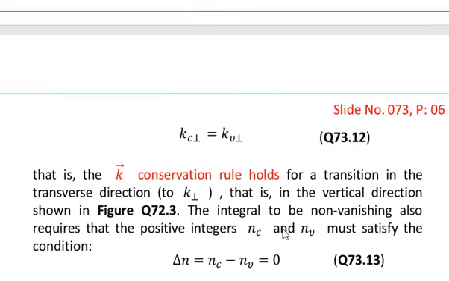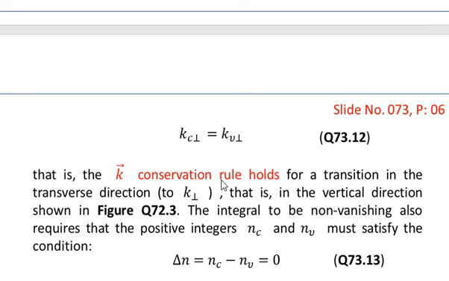Thus we write KC perpendicular is equal to KV perpendicular. Such a condition has also been discussed in one of the previous slides, and we have declared it as K selection rule. So here we have also obtained the same condition, that is KC perpendicular is equal to KV perpendicular. That is, the K conservation rule holds for a transition in the transverse direction to the K perpendicular, that is in the vertical direction shown in figure 72.3.